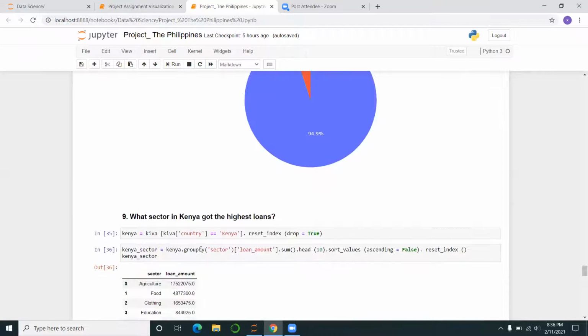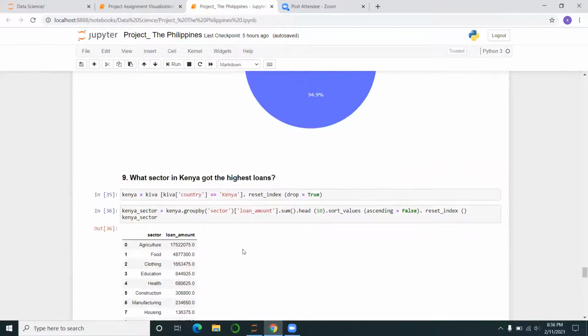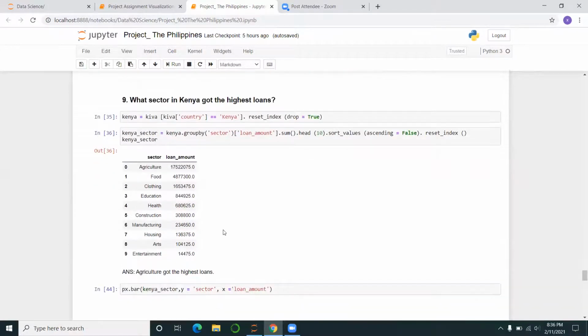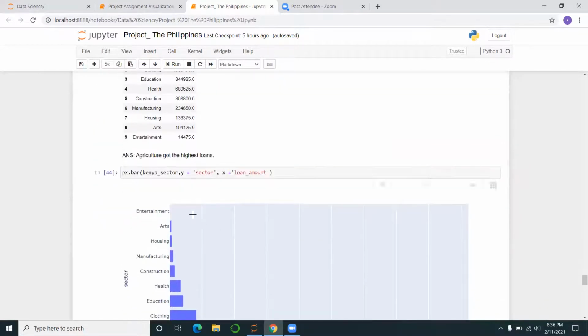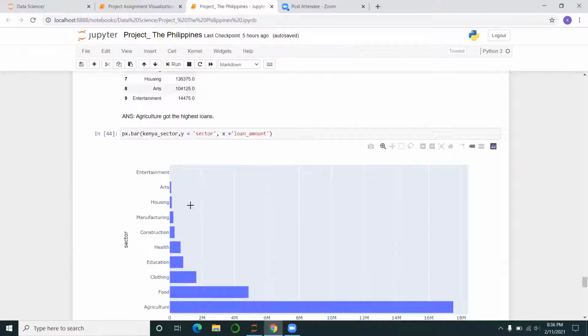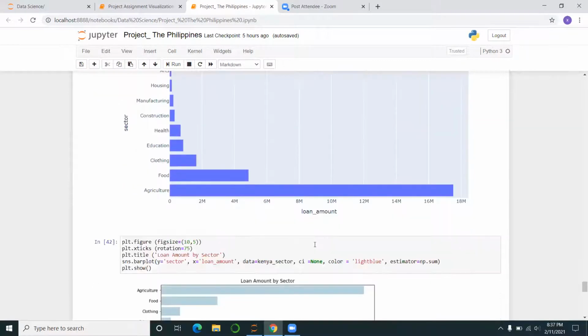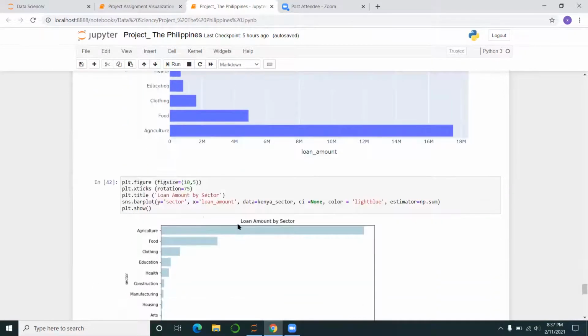And then what sector in Kenya got the highest loans? That's the ninth question. And like everyone else, it's agriculture that had the highest loan. And then I did a bar plot for this one. And this is how it looks. I wanted this one to come here, like the highest to come on top, but I don't know. I tried different tricks, but I wasn't able to. And then when I did it with Plotly, it was able to do it.